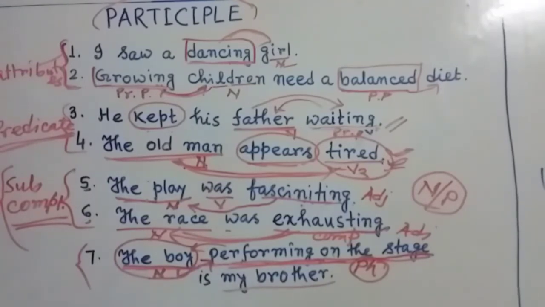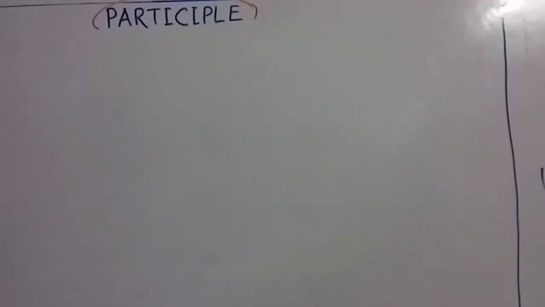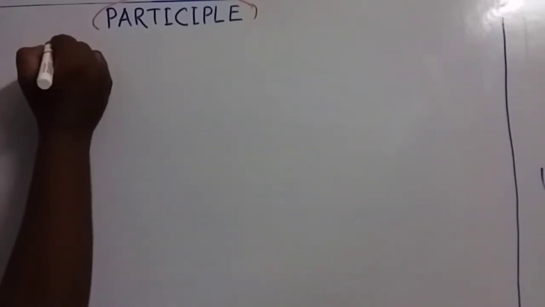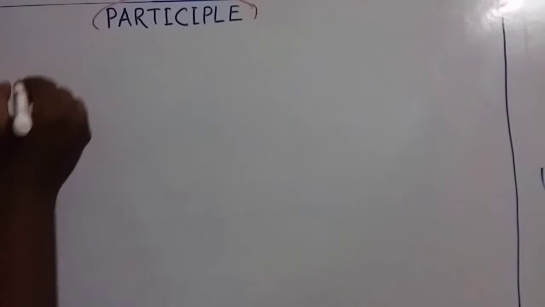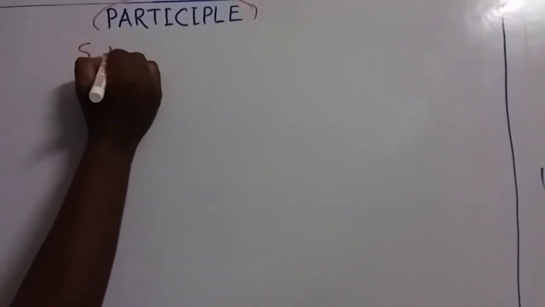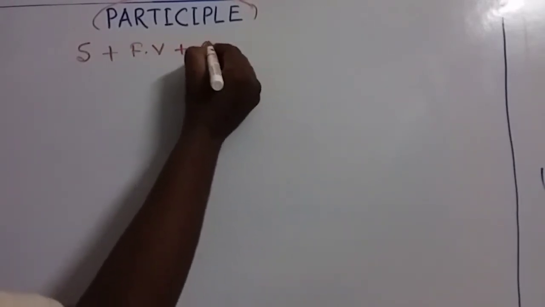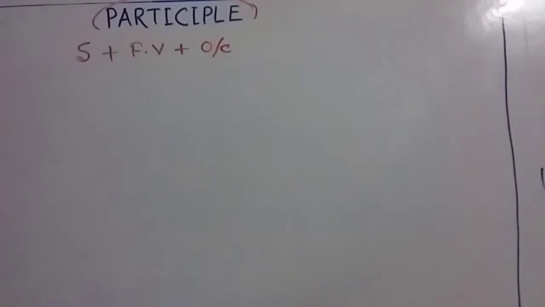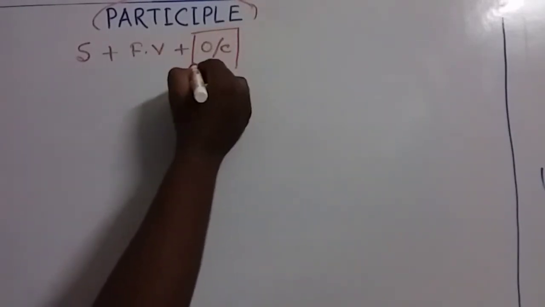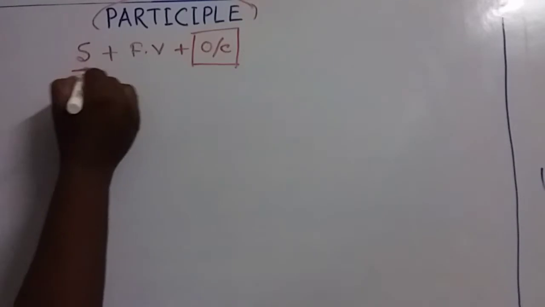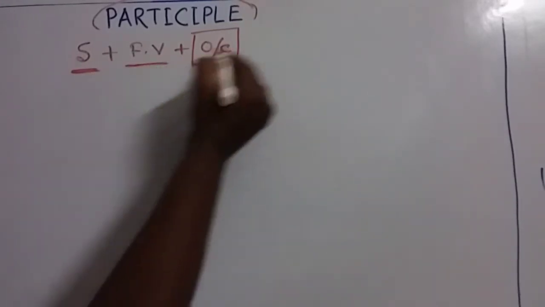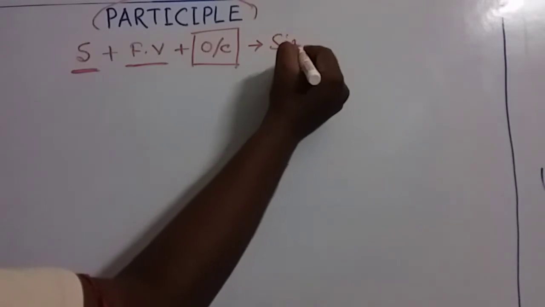We'll focus right now on which way we use this participle in our real life situation. Let's look at this part. My dear friends, here I should mention one thing, that is, if in a sentence you see there is one subject and one finite verb, there may be the object or complement or not. That's not the important thing. If you see there is only one subject and one finite verb, these sentences will be called simple sentences.